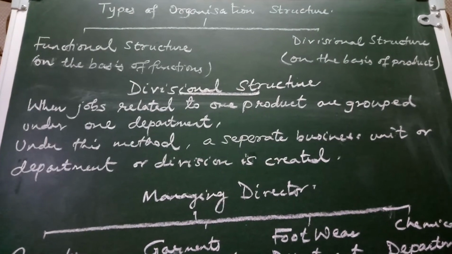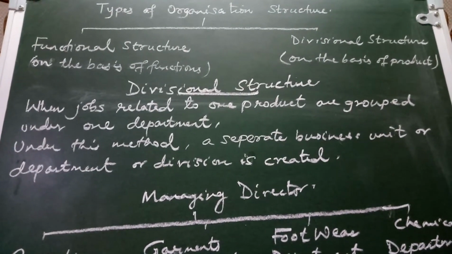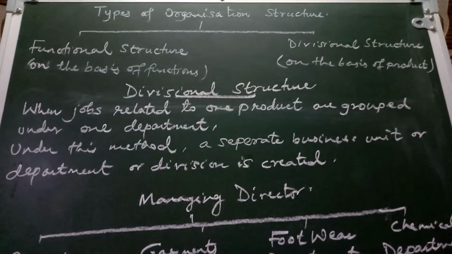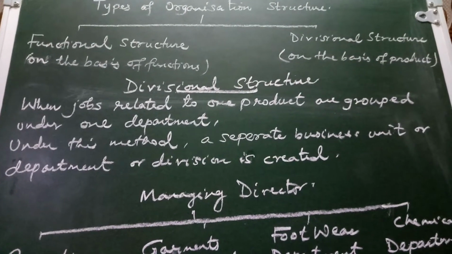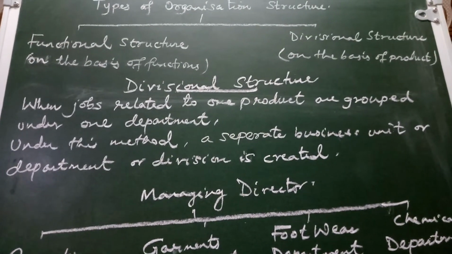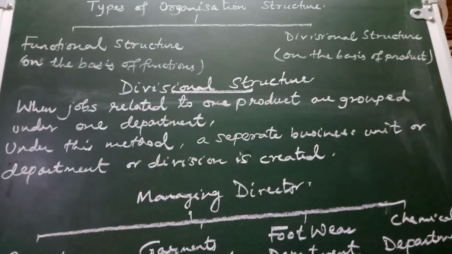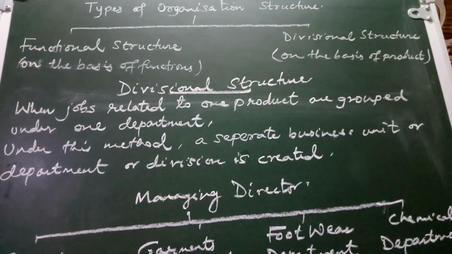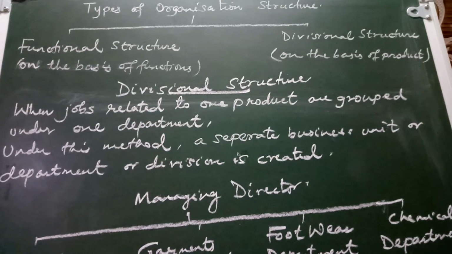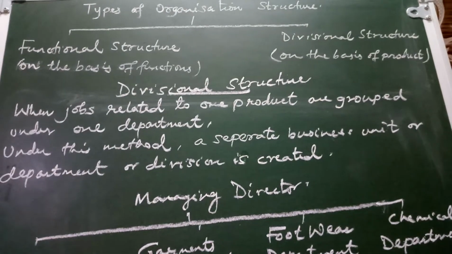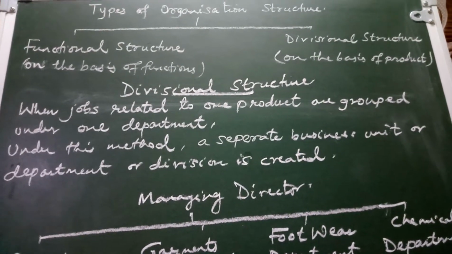So when jobs related to one product are grouped under one department, it is termed as the divisional structure. It means this type of structure is suitable for large organizations which have various product lines or several other products.